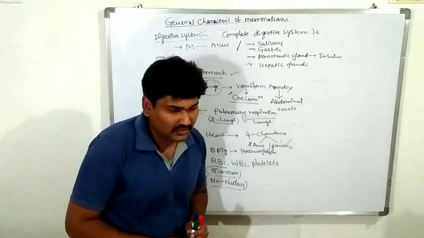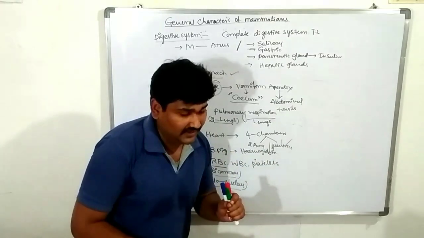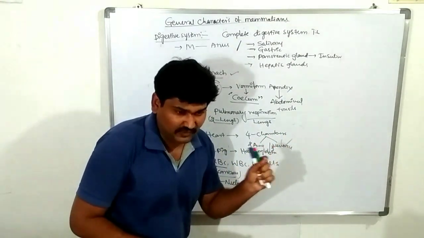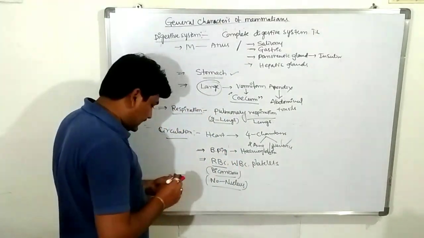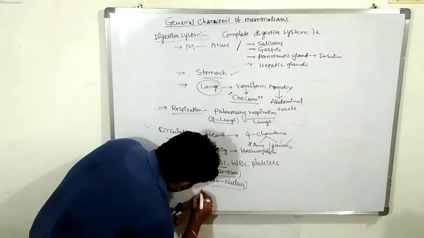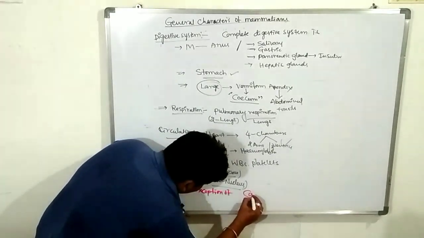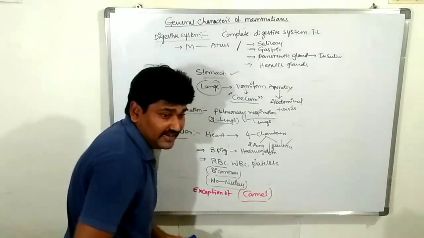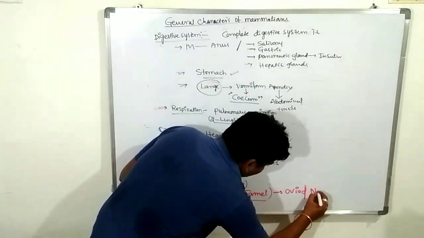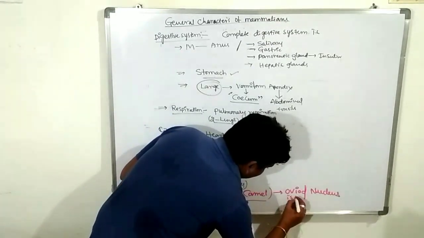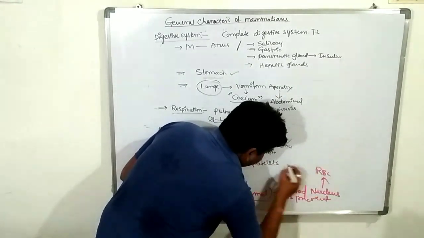Very important information: with the exception of the camel in mammalia, and the frog in amphibia, these two contain nucleated RBCs. The camel has an ovoid nucleus in the red blood cell.